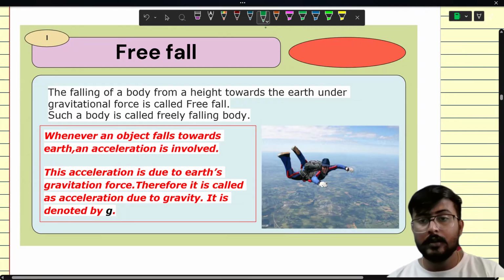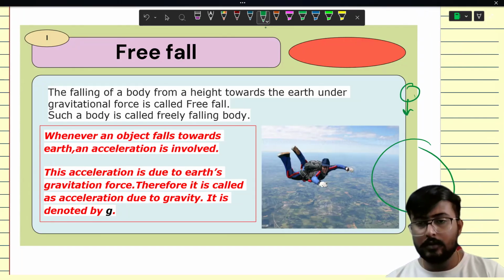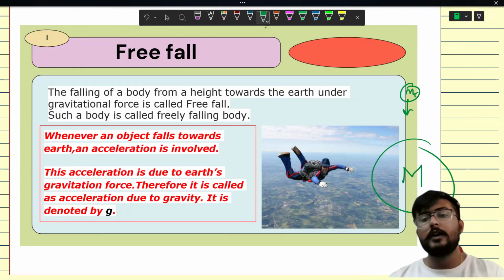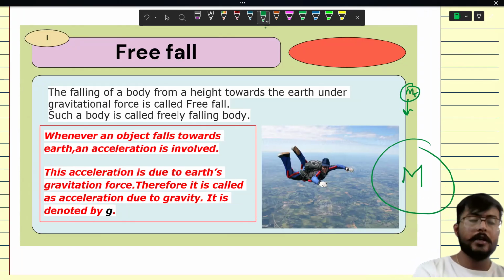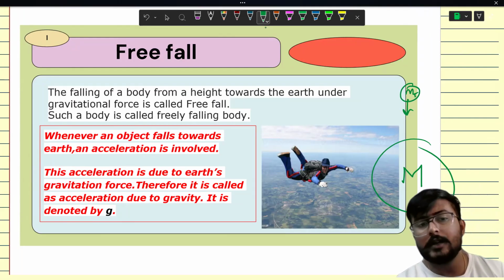Suppose this is an object falling on the surface of earth. Suppose it has a mass m1, and let us denote the mass of earth with capital M, because that is very large. So, the mass of the object is m1, and it is falling towards the earth.